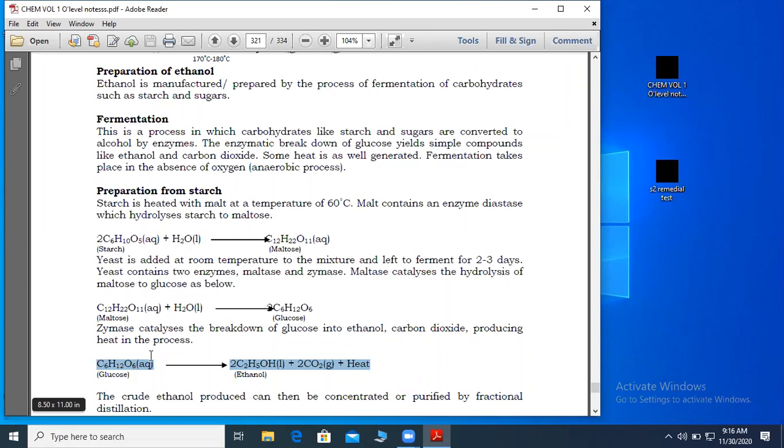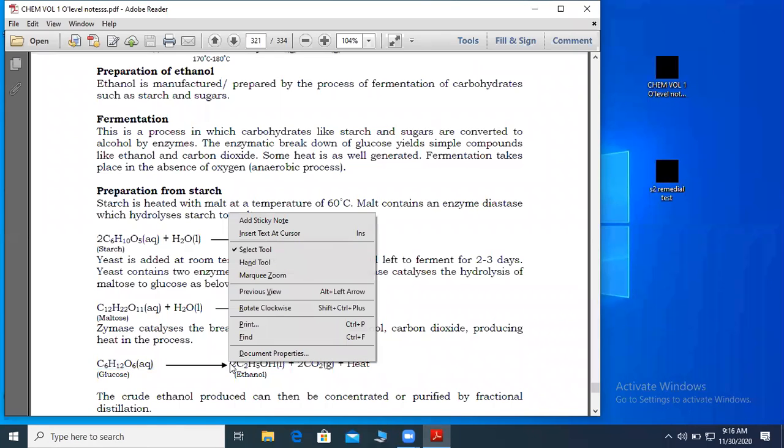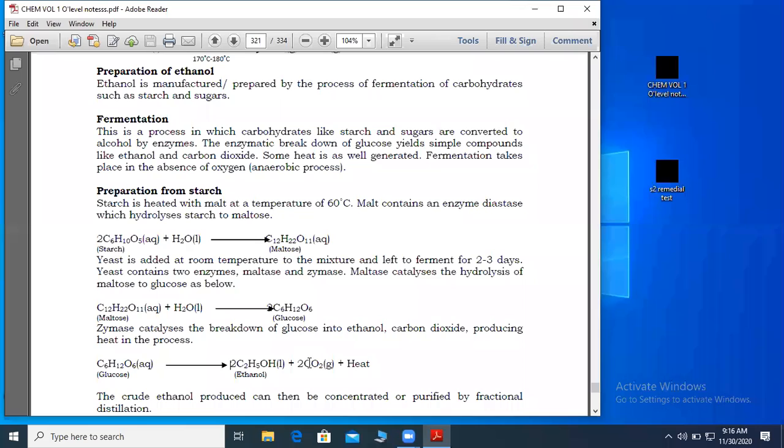This is glucose, C6H12O6, and it is converted to ethanol, carbon dioxide, and heat energy. Then this equation must be balanced. You put a 2 on ethanol and a 2 on carbon dioxide.